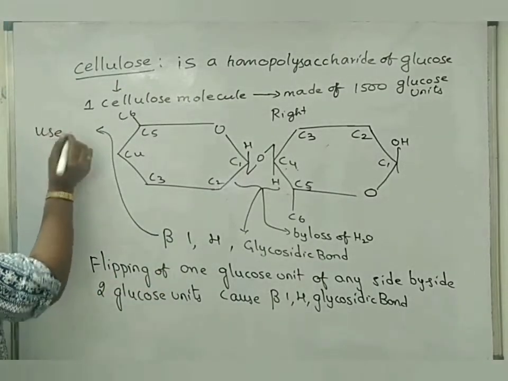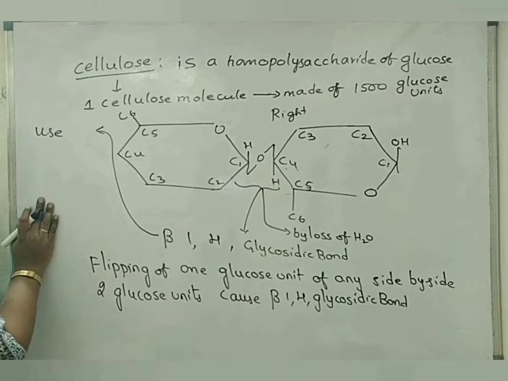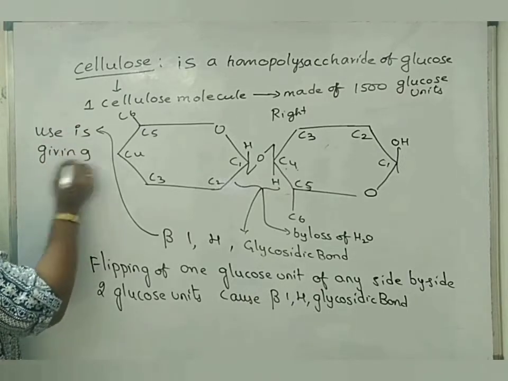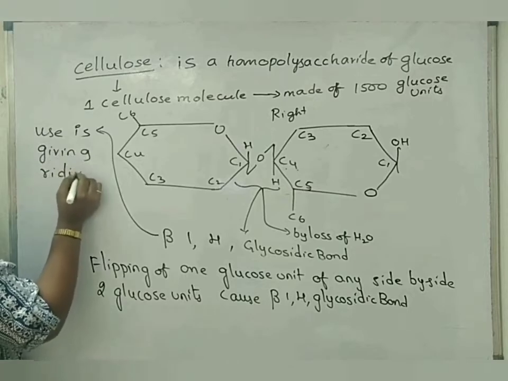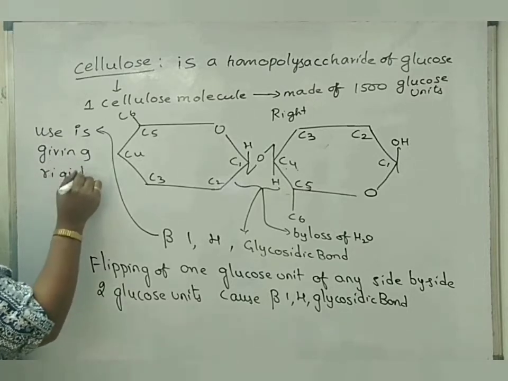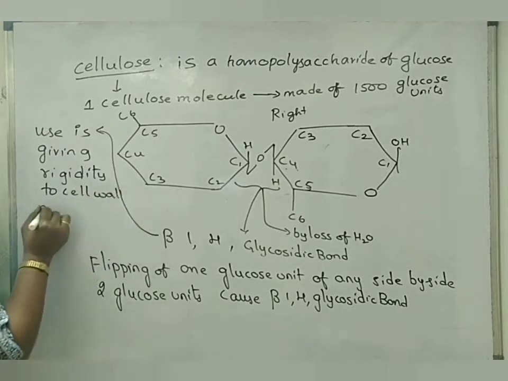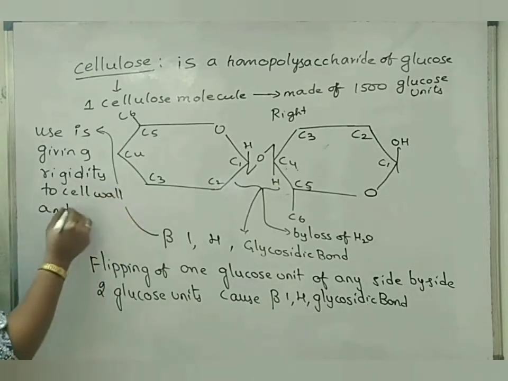So the uses of such beta bonds, or beta 1,4 glycosidic bond: giving rigidity to the cell wall and providing tensile strength.